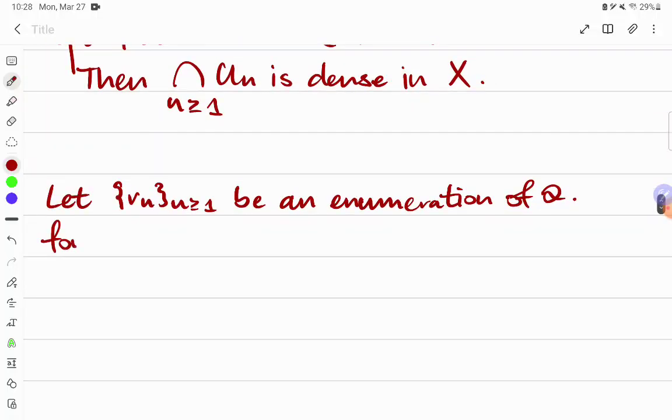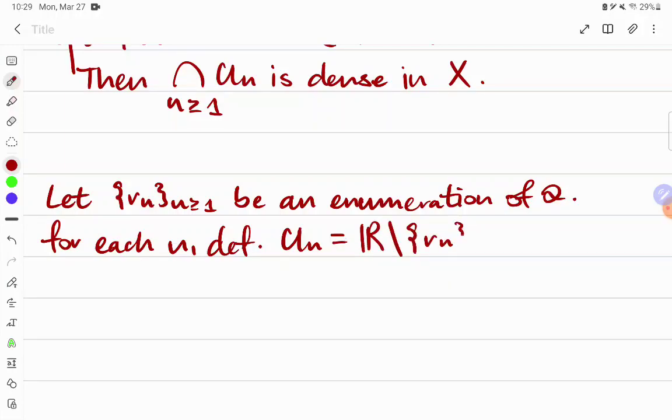And for each n, we're going to design an open set, and because the rationals are countable, we can generate countably many sets, one that corresponds to each rational number. We're going to define U sub n, which are going to be the U sub n as above, these match, to be the real numbers excluding just that one point, r sub n.